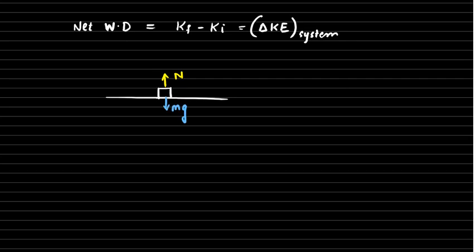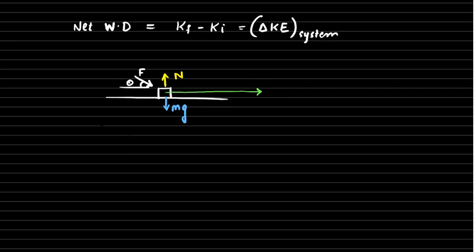Let us say this force F is acting at an angle theta. Let us say all these forces cause the displacement of the body as shown. Because of this, there is going to be change in kinetic energy of the body.